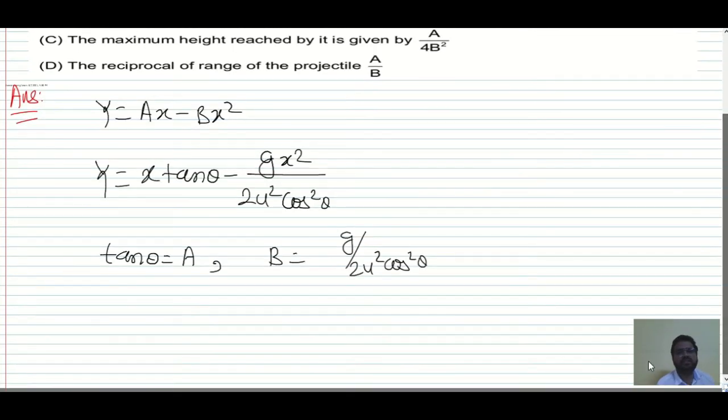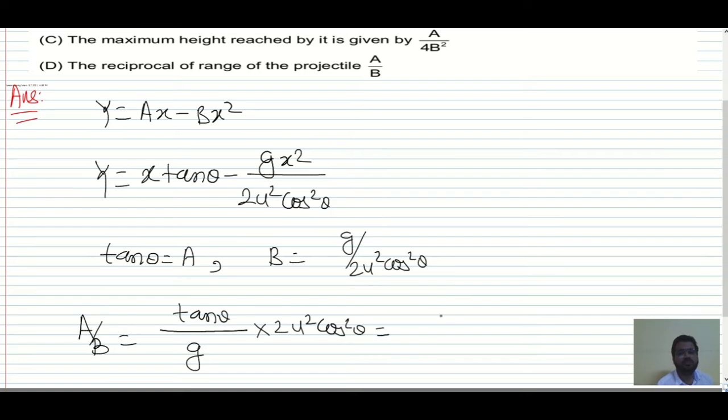Now check whether a by b gives the range. a by b is tan theta divided by g into 2u squared cos squared theta. If you expand tan theta, you will get sin theta divided by cos theta into g into 2u squared cos squared theta.